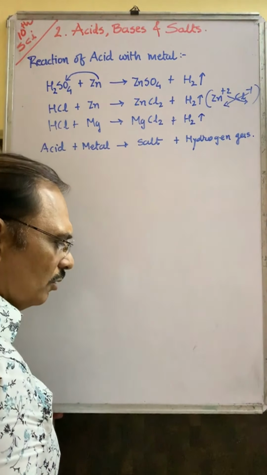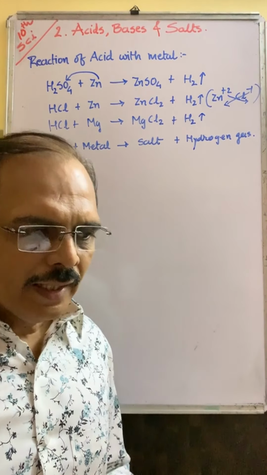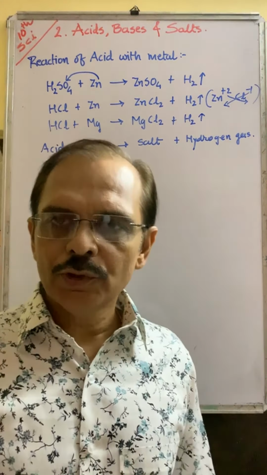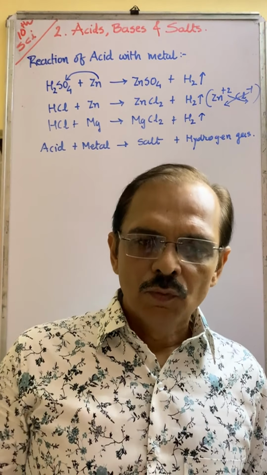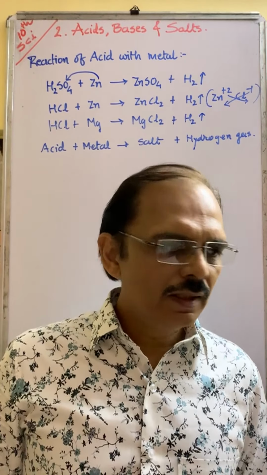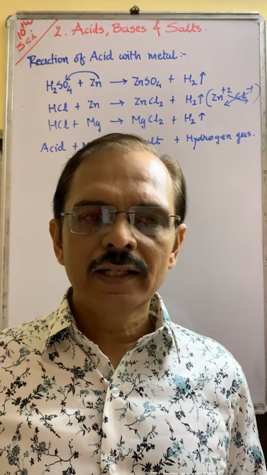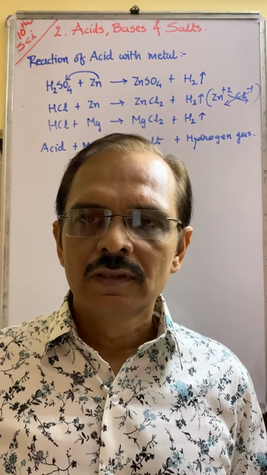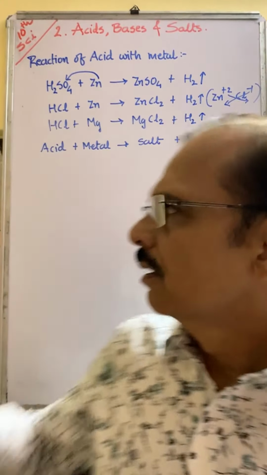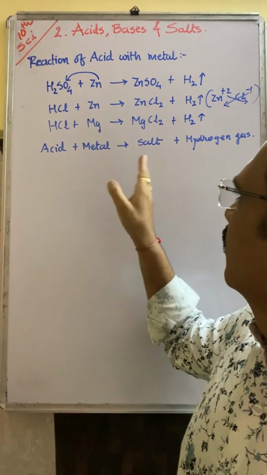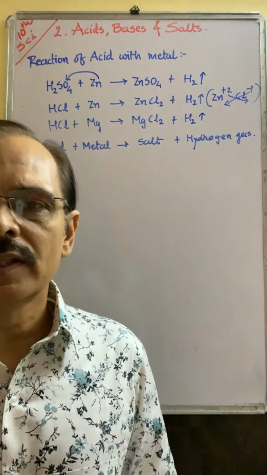Okay, it is also asked as a one-liner: when acid reacts with metal, which gas is produced? Simple question. And sometimes a twisted one, where an acid is given, as for example carbonic acid. When carbonic acid reacts with tungsten, then which gas is produced? You have to remember, when acid reacts with metal, it produces salt and hydrogen gas. Hydrogen gas is released always, every time.